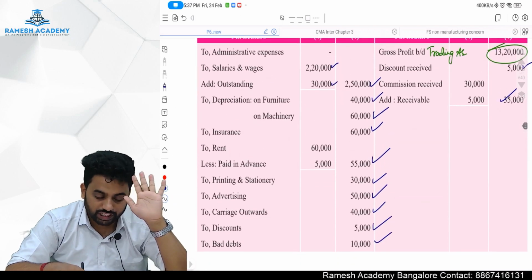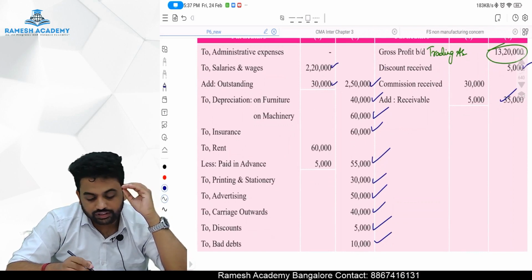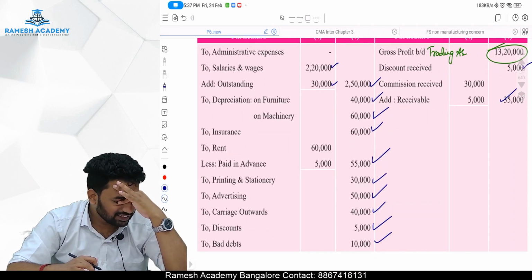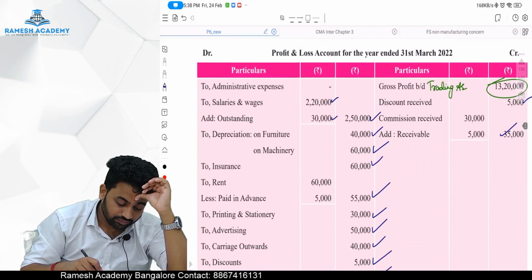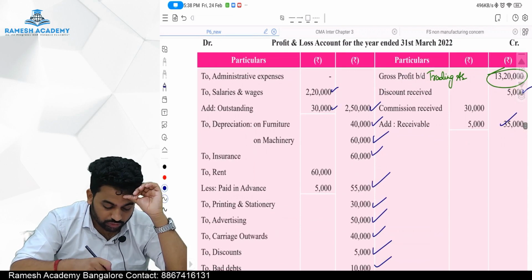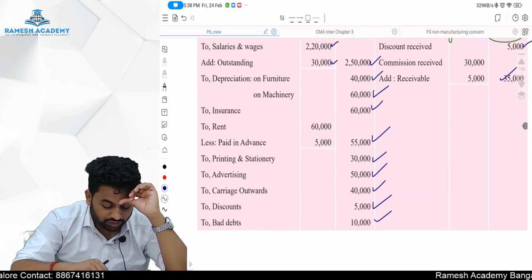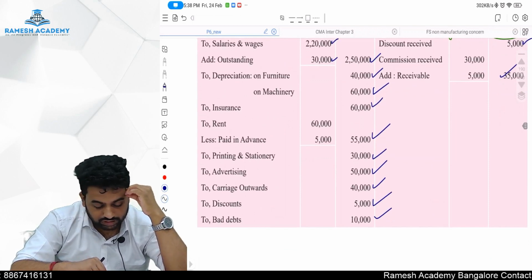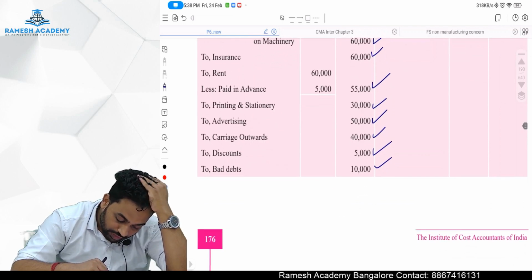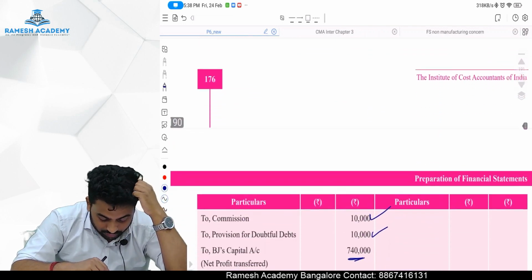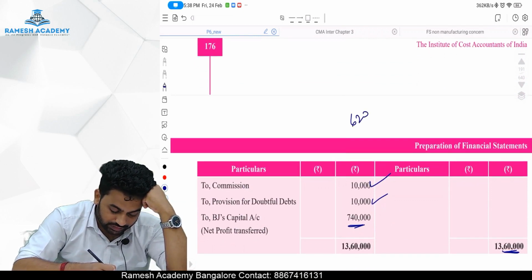Better we'll check it once. 1320 plus 5,000, 1325, 1330, 1360. So total is 1360, correct. Here this side 250 plus 40, 290, 290 plus 60 will come to 350, 410, 465, 495, 545, 585, 590, 600, 610, 620, 620 lakhs.